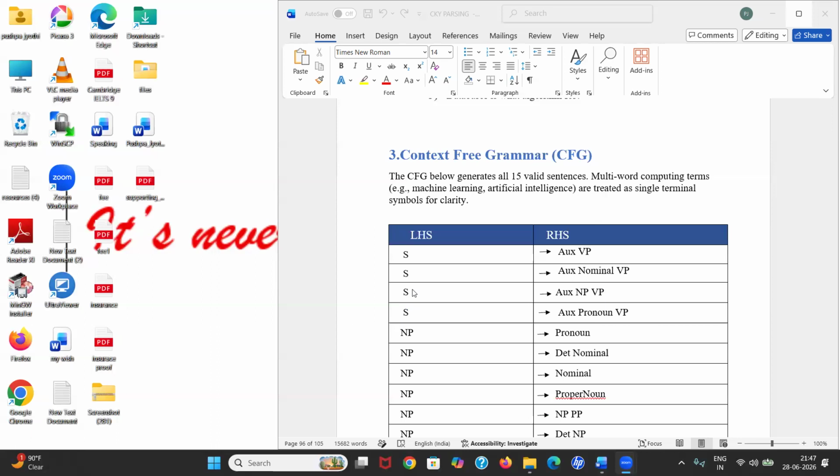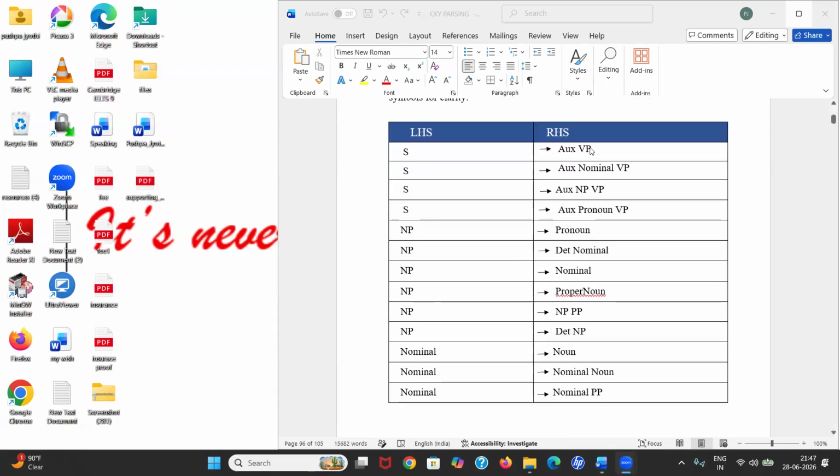First, what is context free grammar? Context free grammar is a formal language grammar which is used in the languages. Why are we using it? By using this context free grammar, we derive the sentences. If the sentence is derived by context-free grammar, then we can surely say that this sentence belongs to our language. How do we derive those sentences? We can derive those sentences by using some rules.